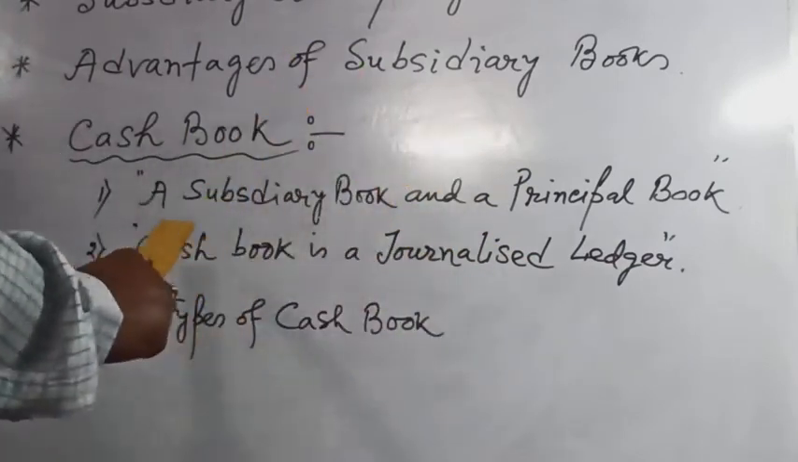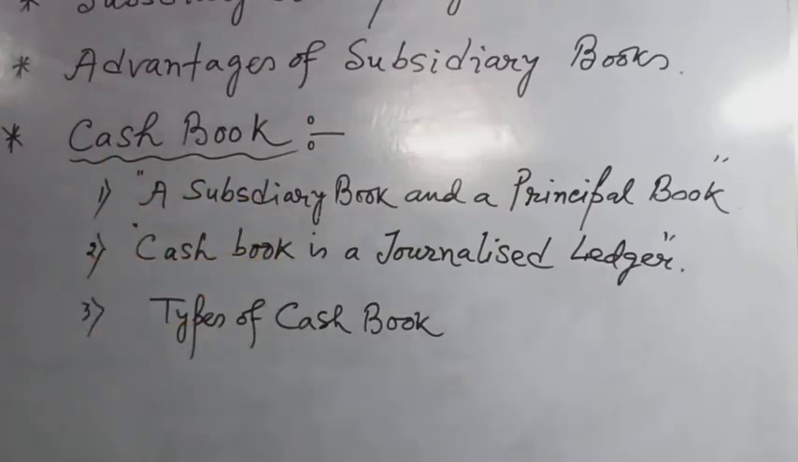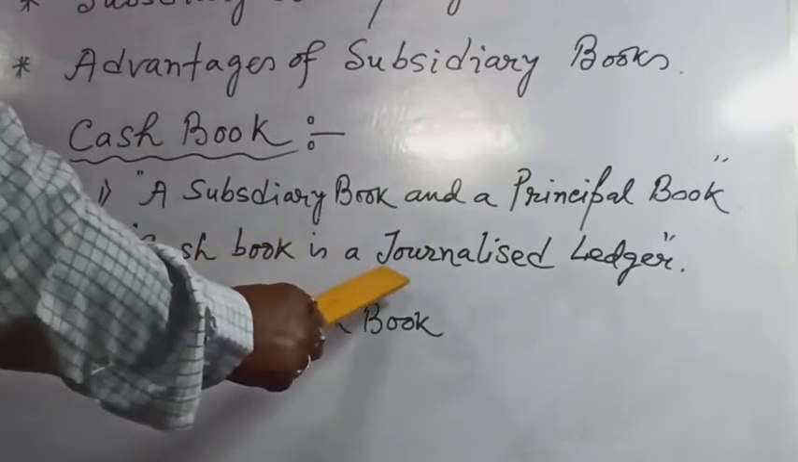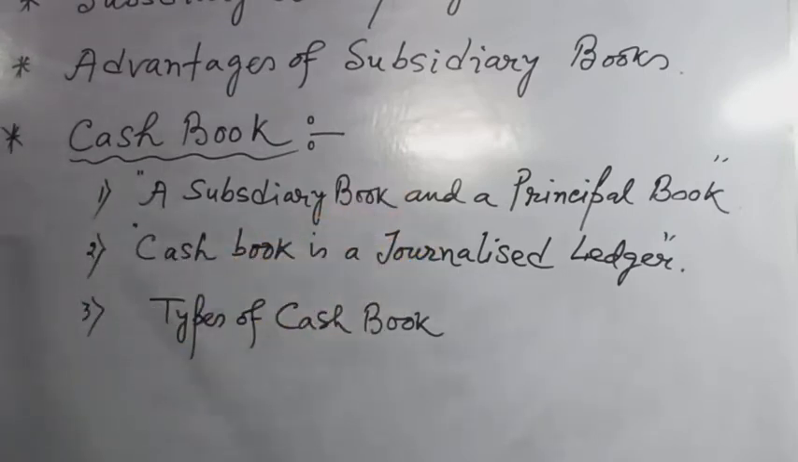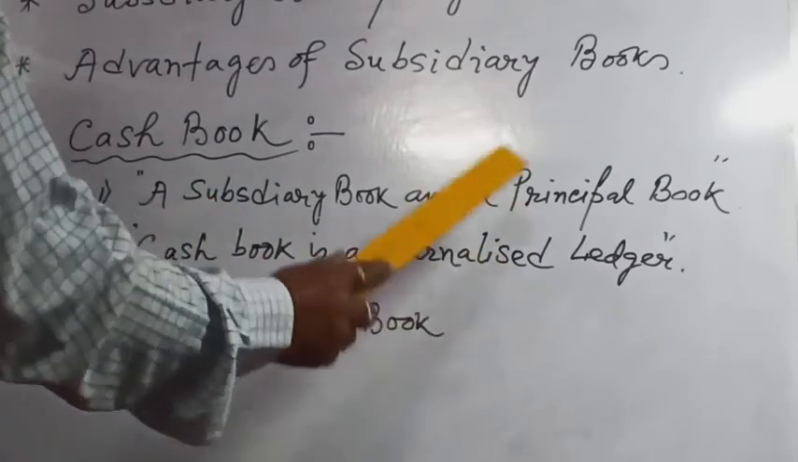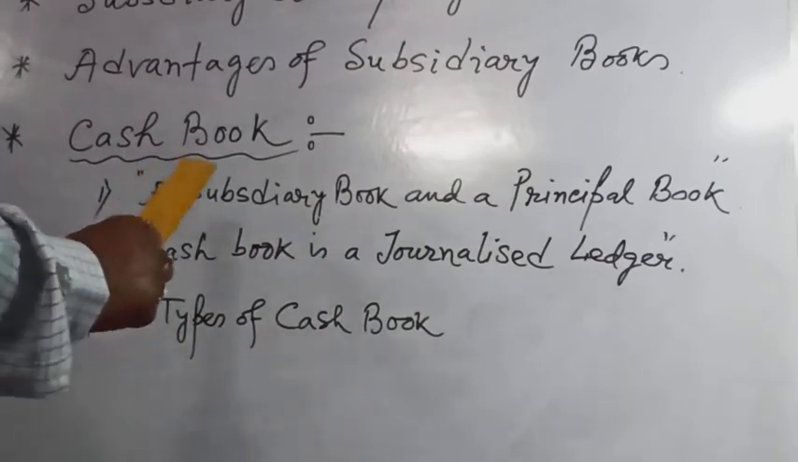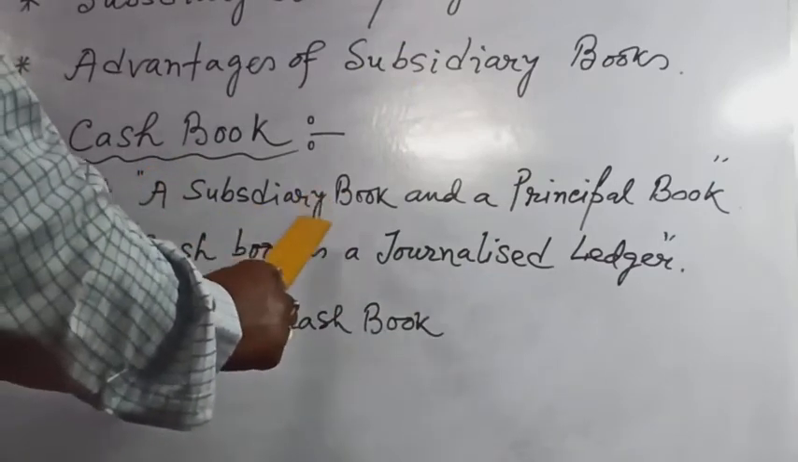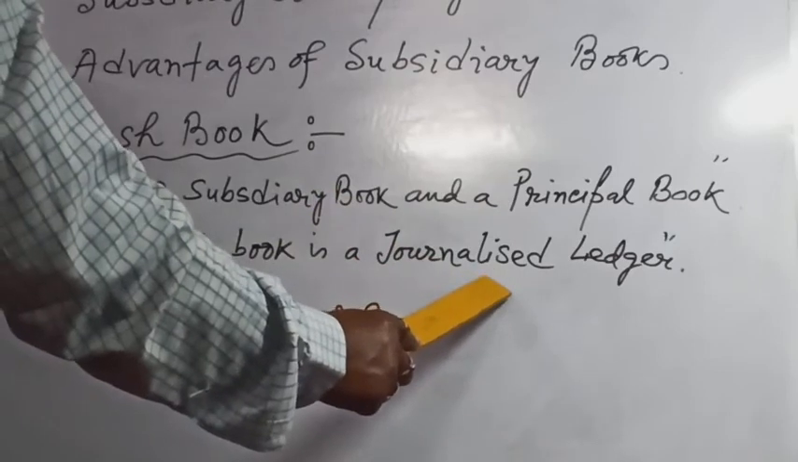First, the form of the cash book closely resembles a ledger account. It has two equally divided sides, left hand side and right hand side. Number two, the cash book itself serves as a cash account also, and as such, when a cash book is maintained, a cash account is not opened in the ledger. The cash book hence is a part of the ledger also.